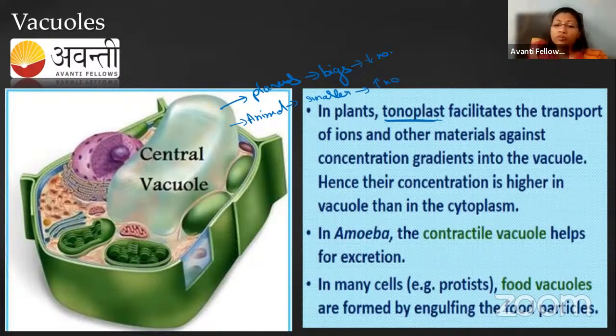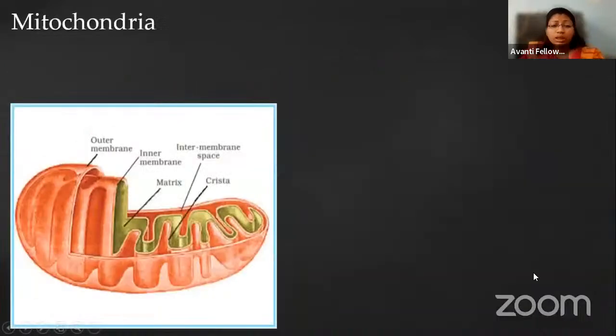One kind of vacuole is the contractile vacuole, which is present in the amoeba, helping in the excretion of waste. Somewhere it is helping as a food vacuole, engulfing the food and helping in its phagocytosis or endocytosis, right? The next picture here, we are having the mitochondria.